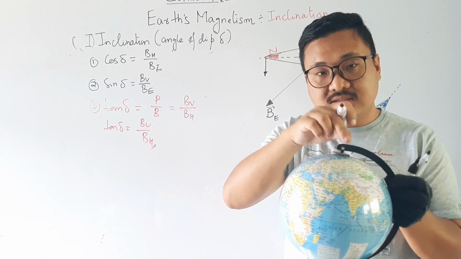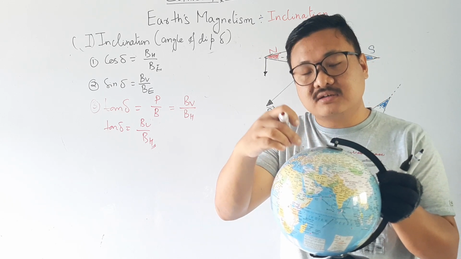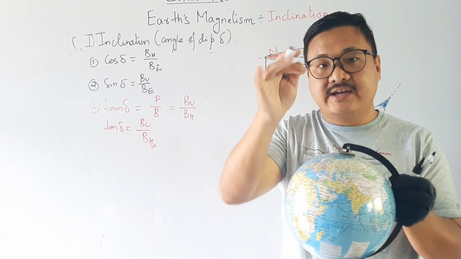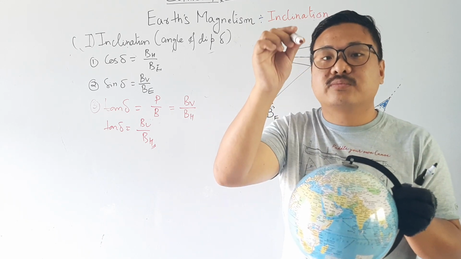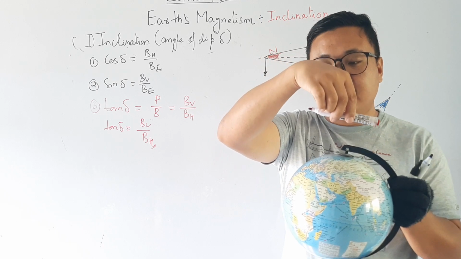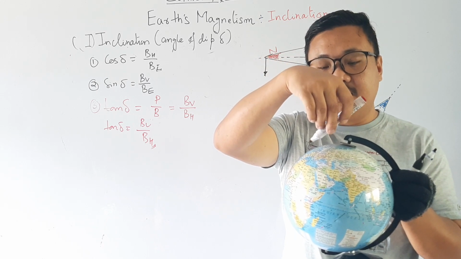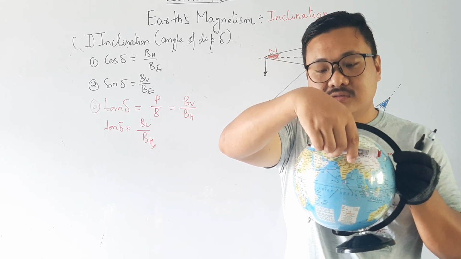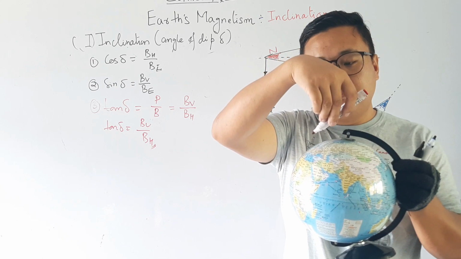Near the geographic north pole we have a magnetic south pole. If this tip is the north pole of my magnetic needle, it will go down, much down.